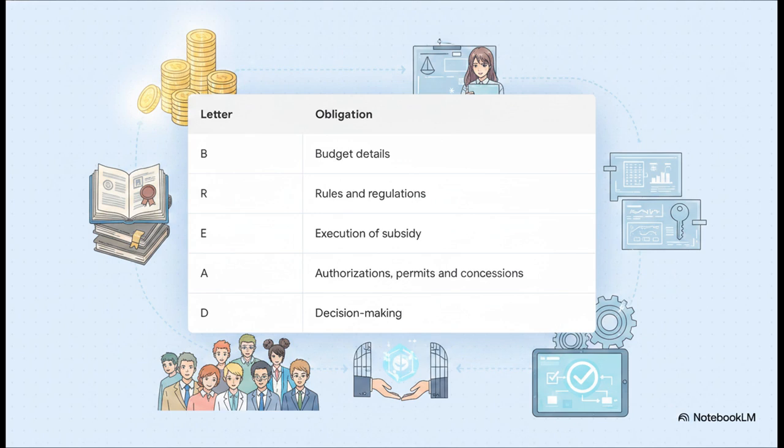Let's finish up the sign and decode bread. B is for budget details allocated to agencies, R is for the rules, regulations, and manuals used by employees, E is for the execution of subsidy programs, A stands for authorizations, permits, and concessions granted, and finally D is for the decision-making procedure followed. Budget, rules, execution, authorizations, decision-making. Bread. Guys, we just memorized 5 of the absolute hardest clauses in the entire section without even breaking a sweat.